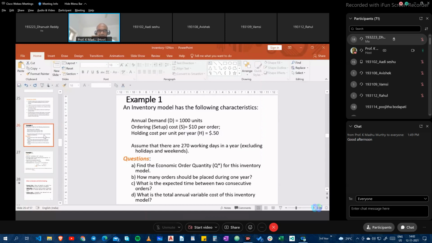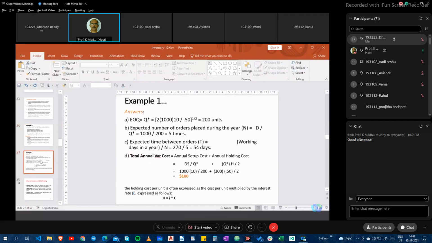The first bit, EOQ, is very simple. You have the formula for EOQ: substitute root of 2DS by H. D is given as 1000, S is given as 10, and H is given as 0.5. So root of 2DS by H gives you the economic order quantity. This gives you EOQ of 200 units.